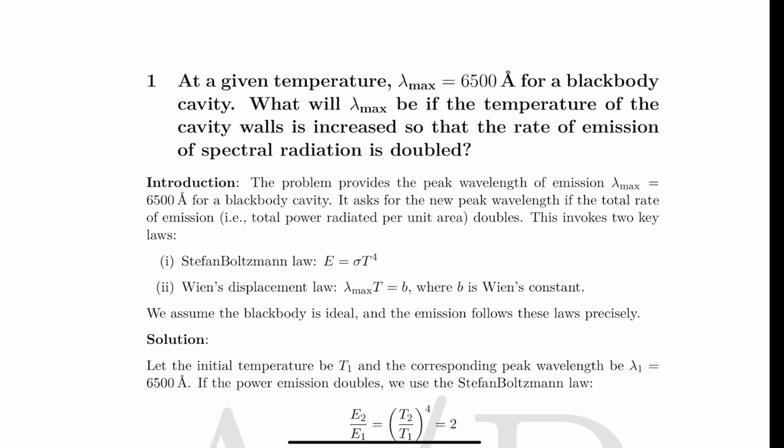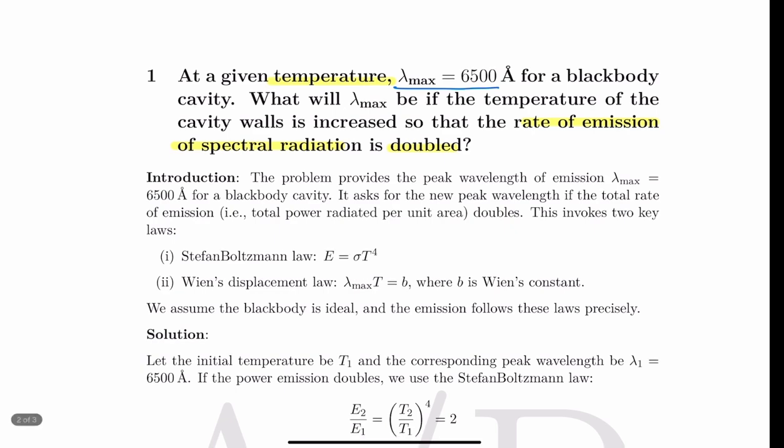So the first question is, at a given temperature lambda max is 6500 angstrom for a black body cavity. What will be the lambda max if the temperature of the cavity wall is increased so that the rate of emission of spectral radiation is doubled? Okay, so the condition is that you have to double the rate of emission of spectral radiation. For one given temperature the lambda max is 6500 angstrom, and you have to calculate what the temperature will be if the spectral emission has to be doubled.